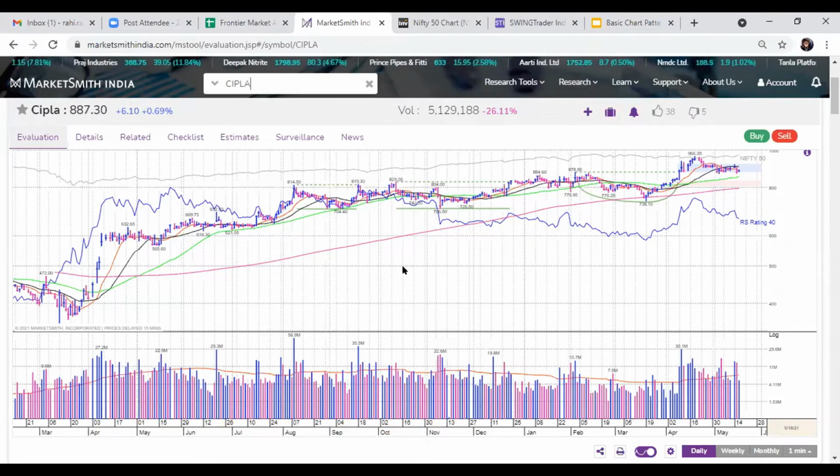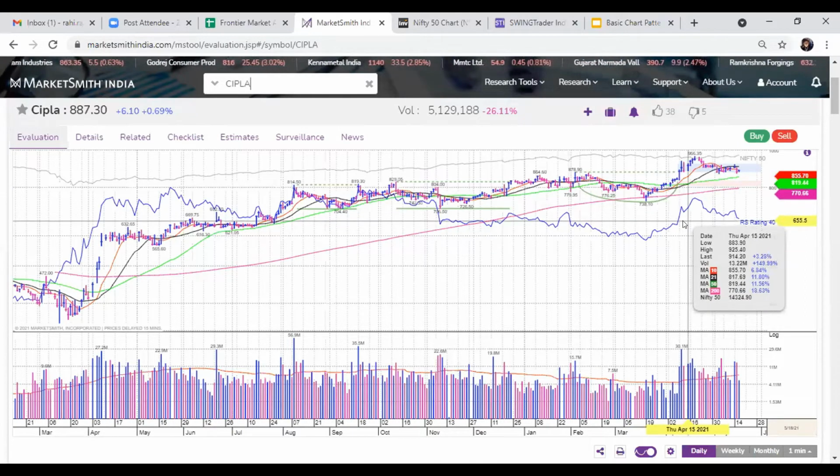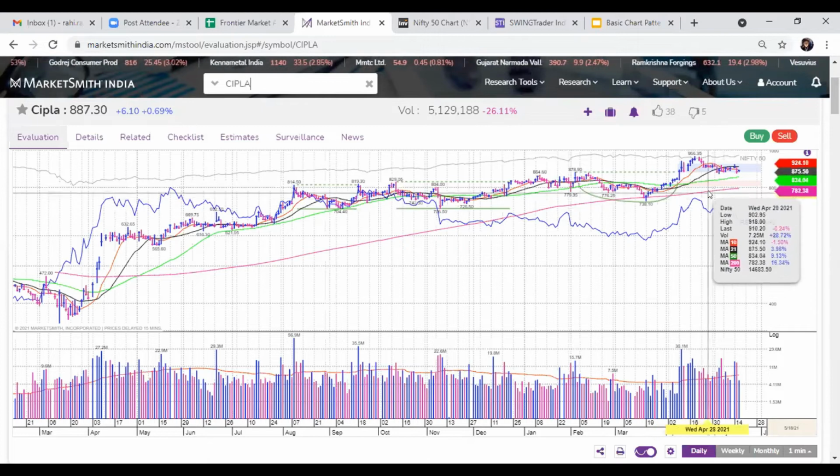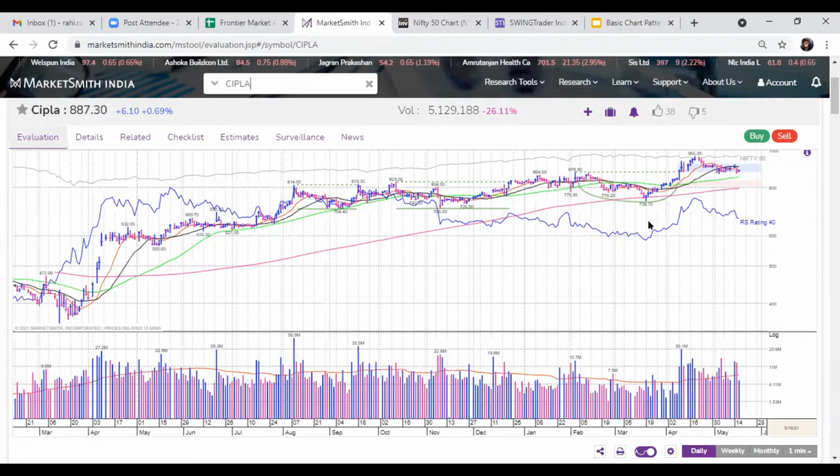Even as I said in golden crossover, a short-term moving average cuts the long-term moving average. In that case, we can apply it with the 21 DMA, which will try to cut its 50 DMA, and then the stock can move higher. Here, see this black one is the 21 DMA, and once it has done like that, the stock has rallied till here. So this is an example of golden crossover.